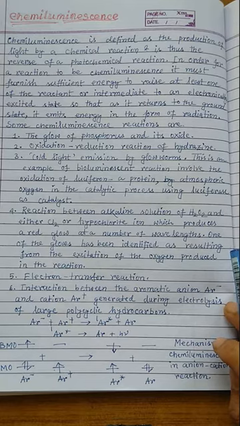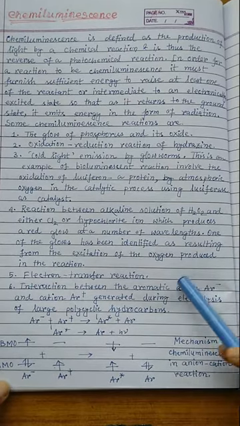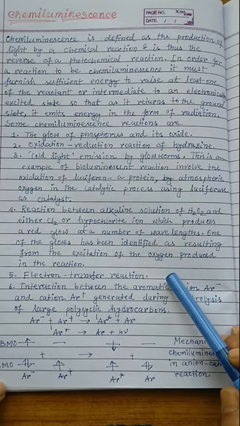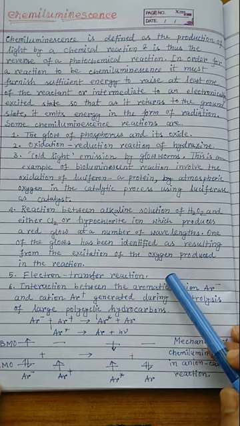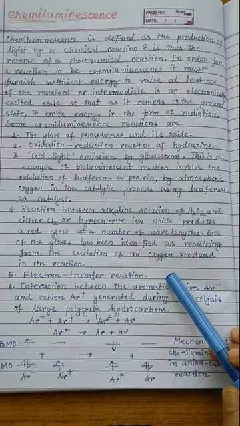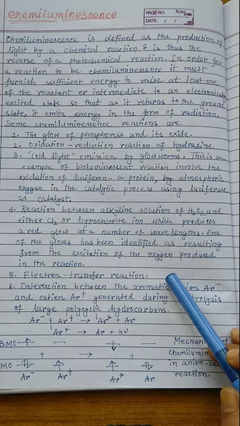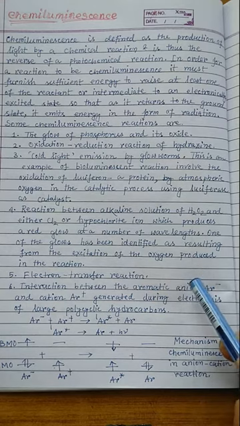then in this reaction some nascent oxygen must be produced, and nascent oxygen accumulates energy from the reaction medium and is promoted to a higher excited state, and when it returns to the ground state it emits a particular wavelength of radiation which is red in color. And the fifth one is the electron transfer reaction, and it is very common. Lots of reactions are known where, when an electron is transferred from the donor to the acceptor species, light of a particular wavelength is emitted, and this is generally known as chemiluminescence.